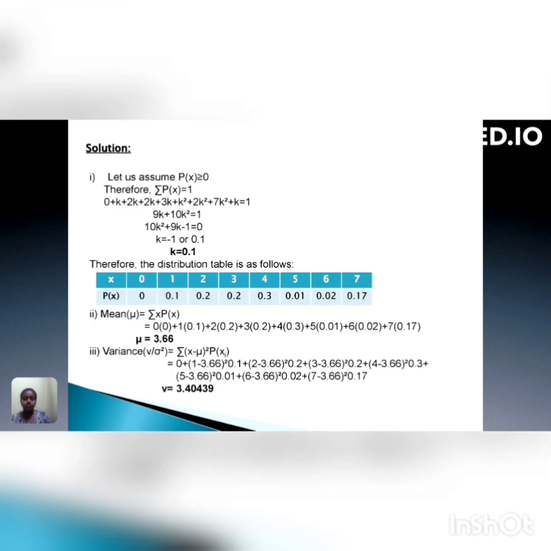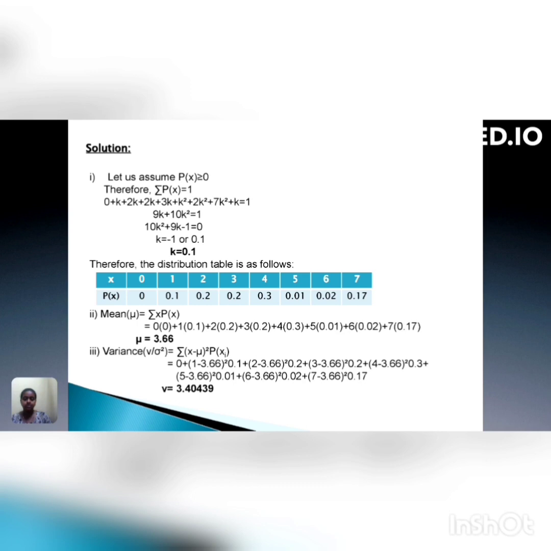Now, let us assume that p of x is greater than or equal to 0. Therefore, summation of p of x is equal to 1. So, we add all the values of p of x and equate to 1 to find the value of k, and we find the value of k as 0.1. Therefore, the distribution table is as follows. The mean, which is denoted by mu, is equal to the summation of x into p of x. We get the mean 3.66.